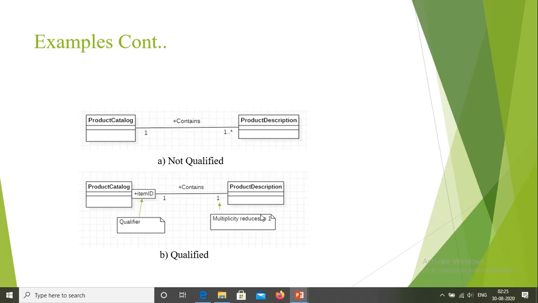So qualified associations are a great way of showing how you select a specific object from a set by using a unique key, and here we are using the qualifier as a unique key.